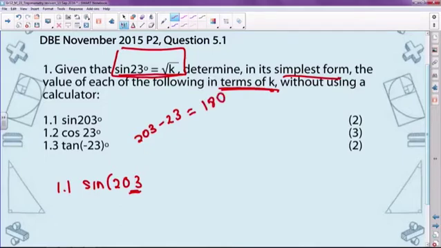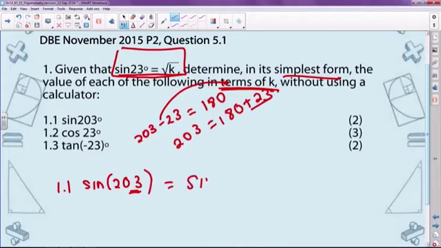So in other words, 203 degrees can be rewritten as 180 degrees plus 23. And that is very useful to me because now we've got it in a form where we can reduce 203 degrees. Okay, so sine of 203 degrees, we're going to rewrite that as sine of 180 degrees plus 23 degrees.